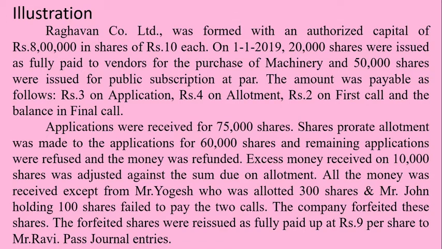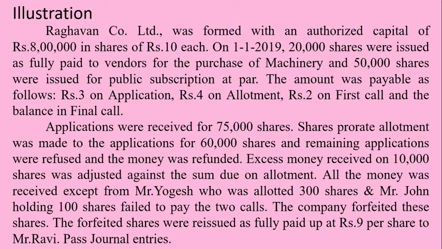All the money was received except from Mr. Yogesh, who was allotted 300 shares, and Mr. John, holding 100 shares, who failed to pay the two calls. When they say it's two calls, we should recall the first call as well as the second or final call. So 300 shares of Mr. Yogesh and 100 shares of Mr. John. Totally on 400 shares, two call money is not received. First call and the final call money is not received.